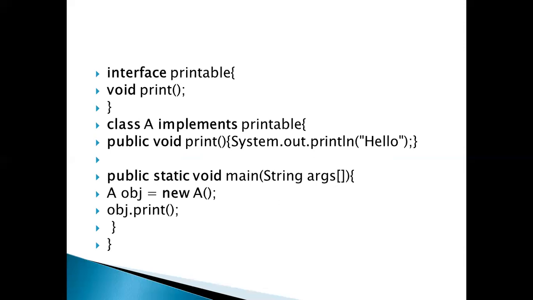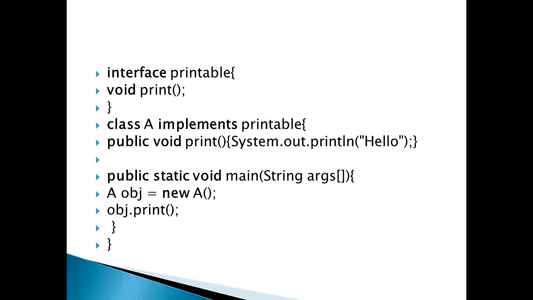In this example, class A implements the Printable interface. You directly implement it, and after that you write public void print, which is the method. You write a body, System.out.println hello. So this is the complete part. Then in the main method, you create an object of class A and call the print method.